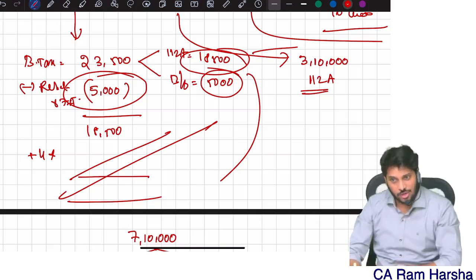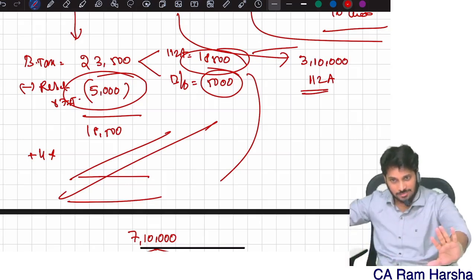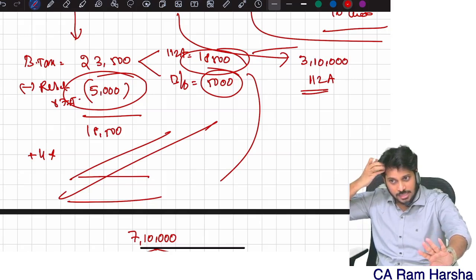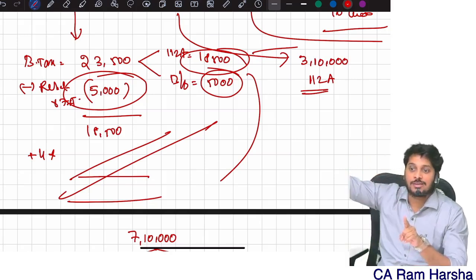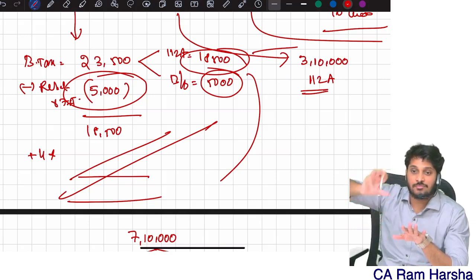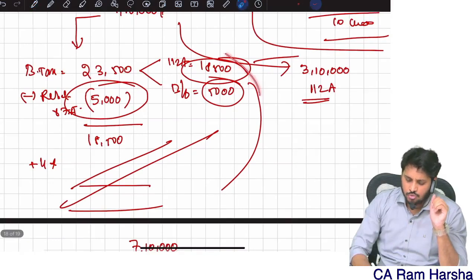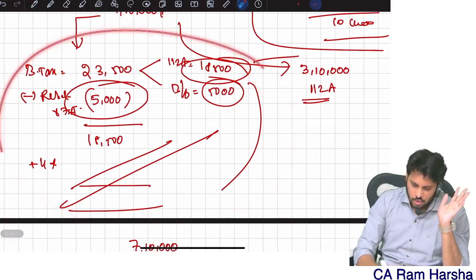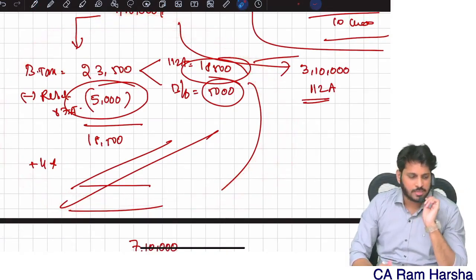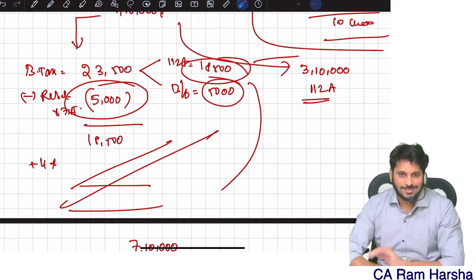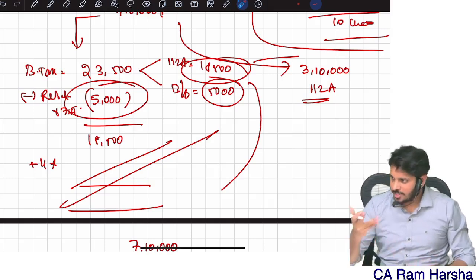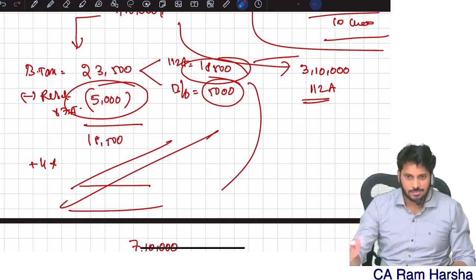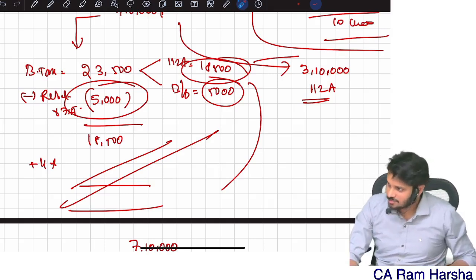Another alternative is to say that total income, from the 87A point of view, means total income for rebate purposes excluding the 112A income. That is one more. I think this sounds more logical. This particular computation method is more logical. Easy. That's it. Okay. You will not find any problems like this. Nowhere will you find these illustrations.